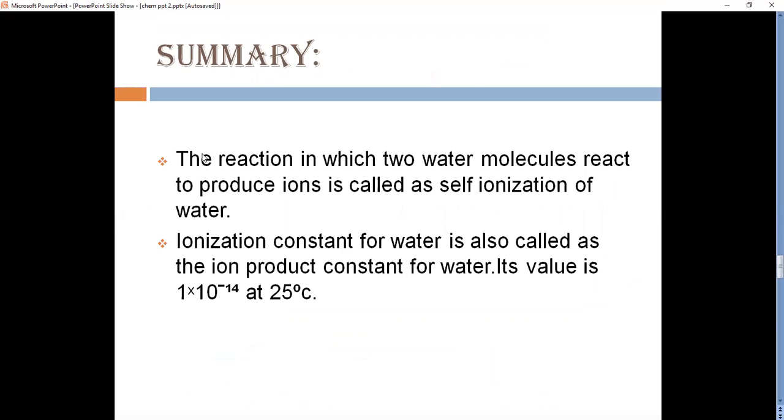Now I will summarize my lecture. The reaction in which two water molecules react to produce ions is called self-ionization of water. The ionization constant for water is also called the ion product constant for water, and its value is 1 multiplied by 10 to the power minus 14 at 25 degrees centigrade.